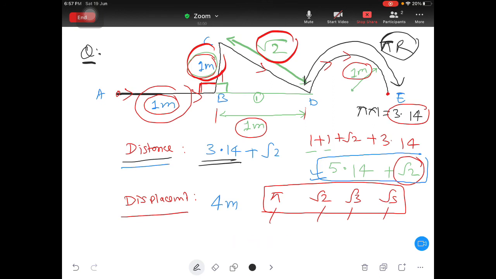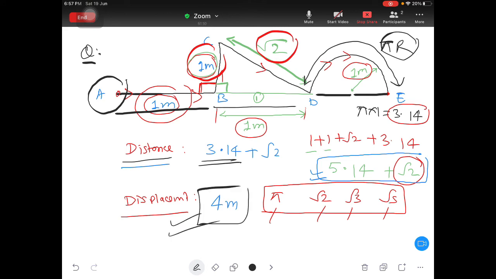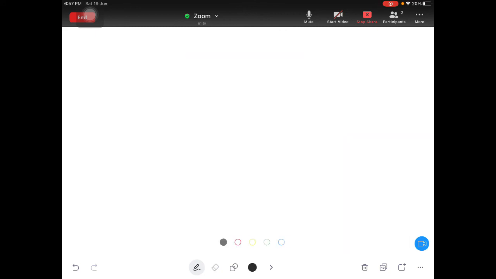Displacement is direct. From point A you go 1 meter, then you go 1 meter, then you go 1 meter here and 1 meter here, so total 4. So this is absolutely correct. Okay, now I will give you some homework, and now see where you are doing mistake. In homework you don't do that mistake. Okay, now take the homework.